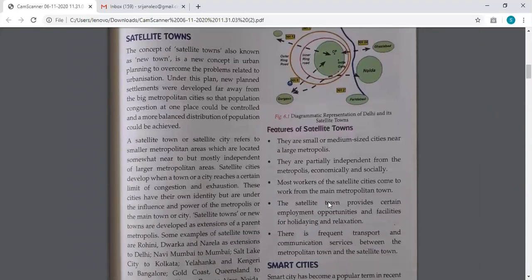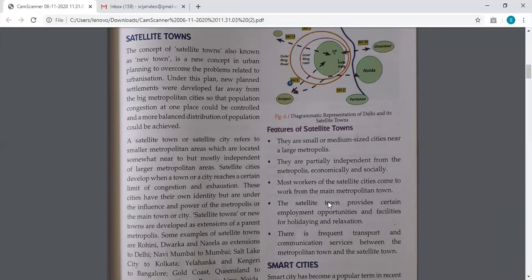Now, the word satellite, I'm sure you know what a satellite means. The natural satellite of the earth is what? Yes, it's the moon. Why have we taken the name satellite town? It is because it is like the moon. A smaller town emerges near a big metropolitan city, or a big city.